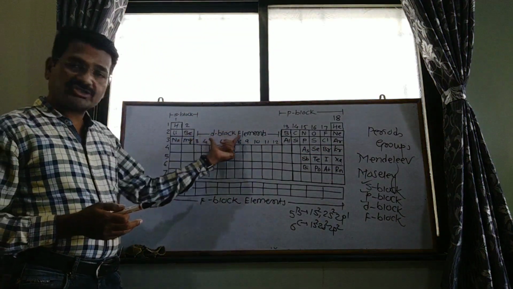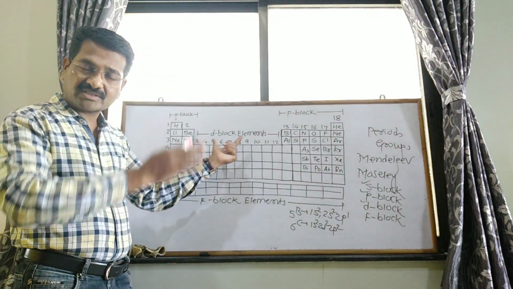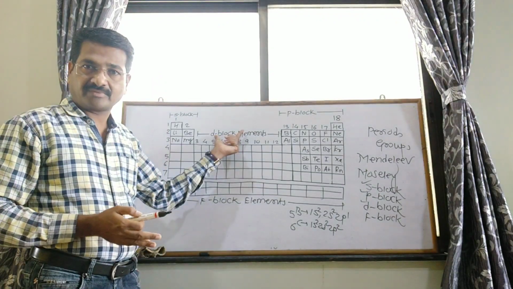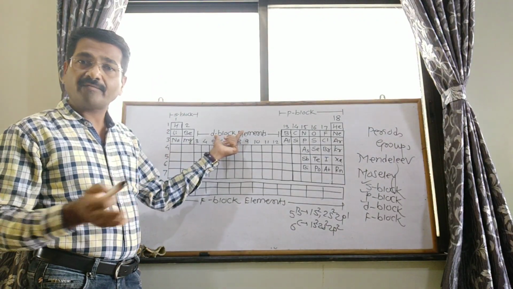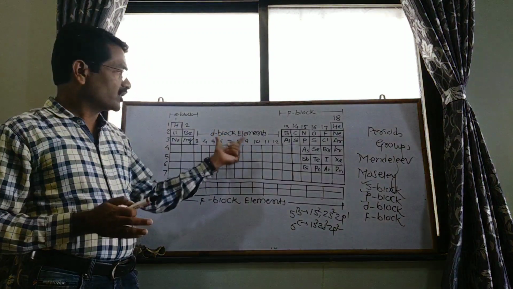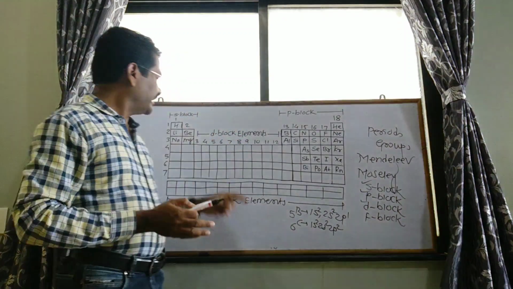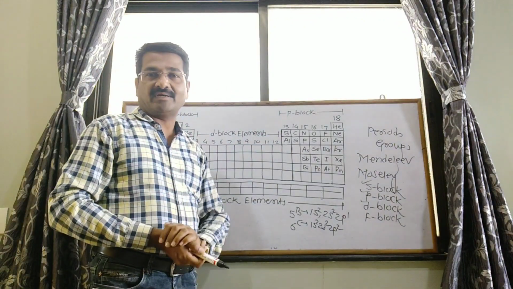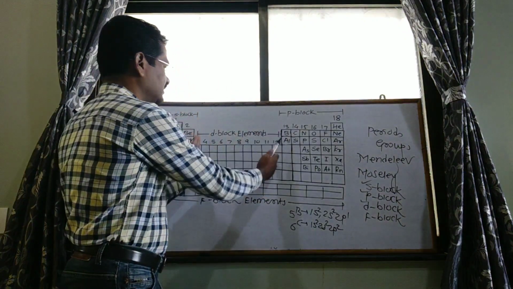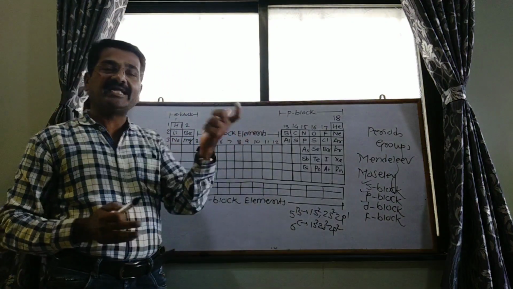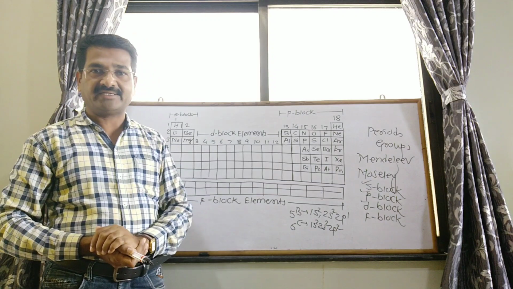The elements in which the outermost or valence electrons enter into the d orbital of the penultimate shell, the last but one shell, are called d block elements, which are located in the 3rd to 12th groups of the periodic table. How many? The 3rd to 12th groups in the periodic table are called d block or transition elements.